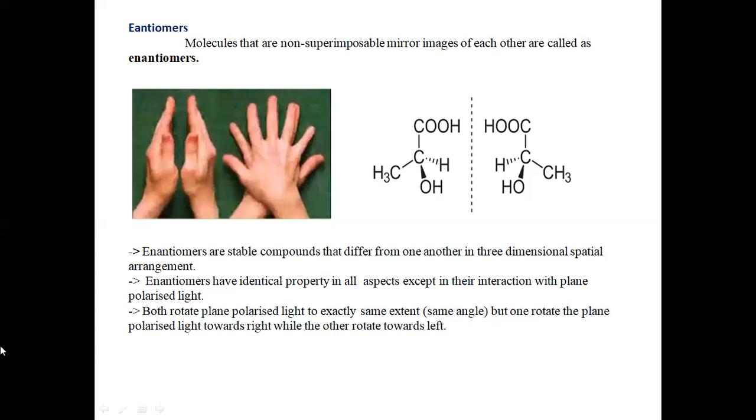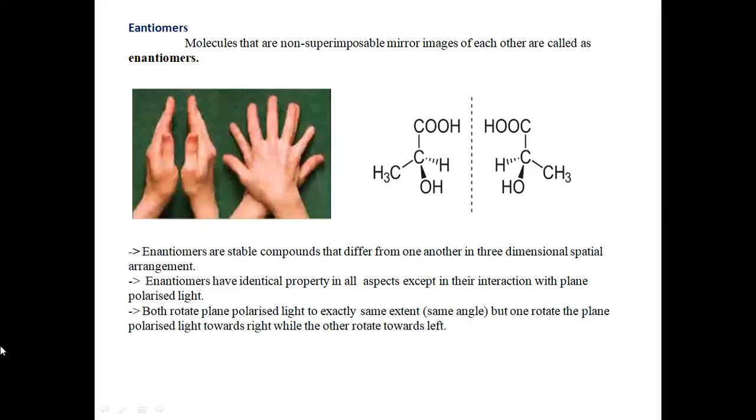For example, if the first compound rotates 10 degrees towards the right, I will write it as plus 10 degrees. Why? Because it is rotating towards the right, that is, in the clockwise direction. Clockwise direction means it is dextrorotatory, so it should be represented with a positive sign.